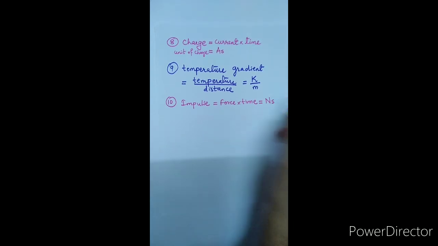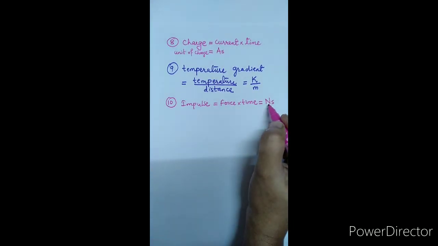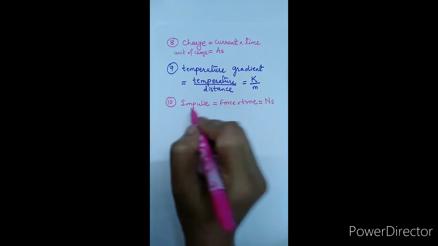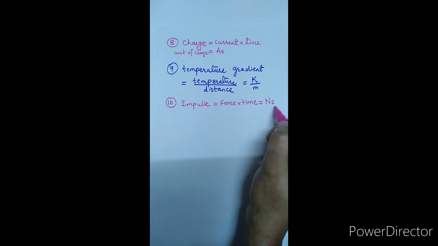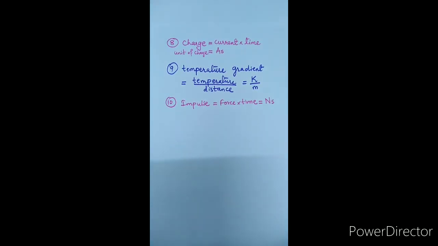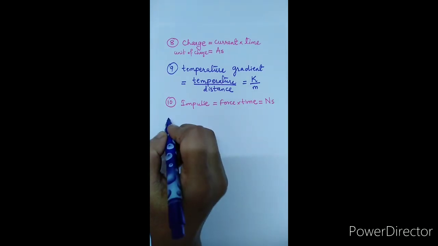Newton is a derived unit, second is the fundamental unit, and by using these units we are deriving the unit of impulse, so that Newton second is said to be a derived unit. The next example we have is work.